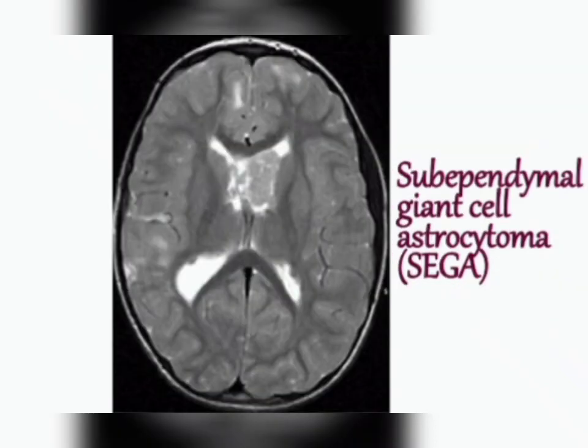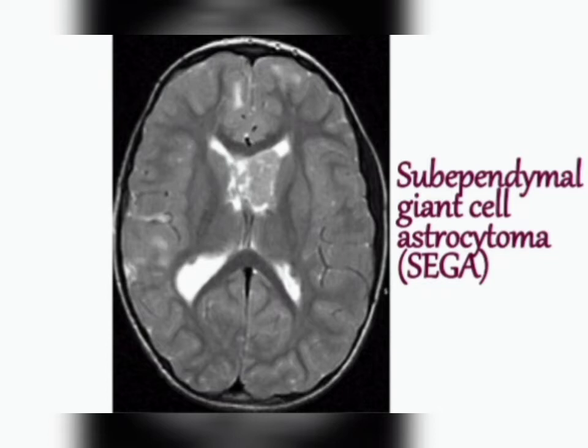This is another very important tumor which is present in tuberous sclerosis, that is SEGA. So what is SEGA? SEGA means subependymal giant cell astrocytoma. You know that there are brain ventricles: the lateral ventricle, third ventricle, fourth ventricle. All these are cavities inside the brain which contain the CSF, which is produced by the choroid plexus.